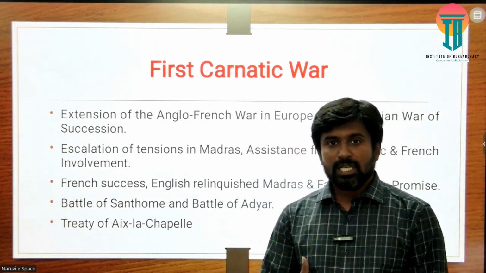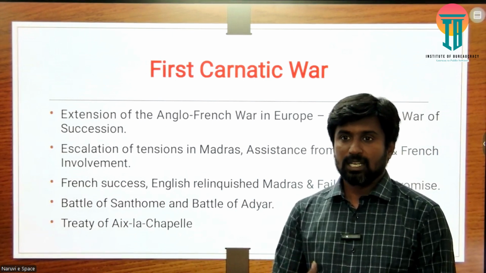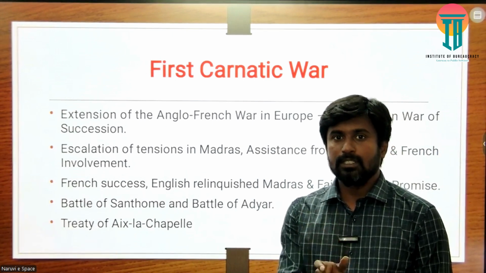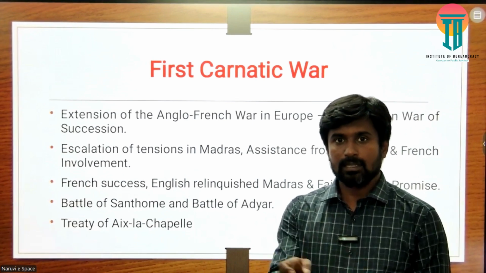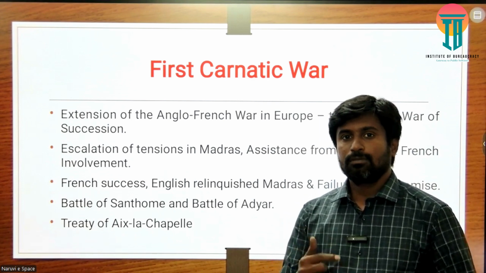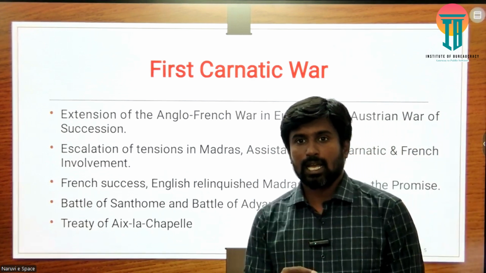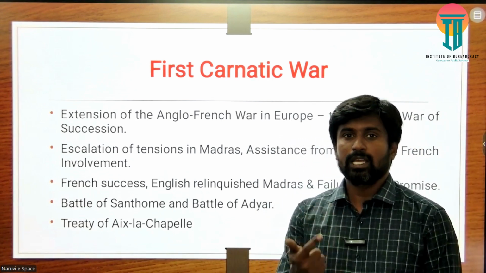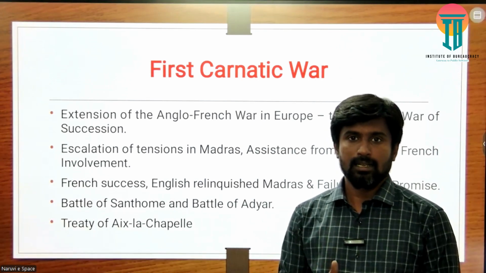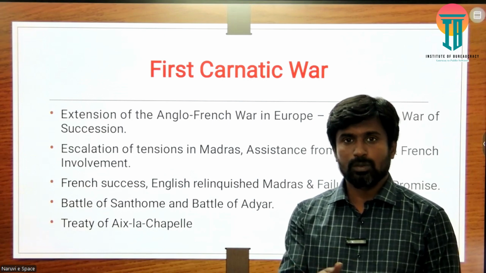The British were capturing the French ships carrying Indian products to other places. Similarly, the French tried to capture Madras, an territory undefended by the British forces as well as others.